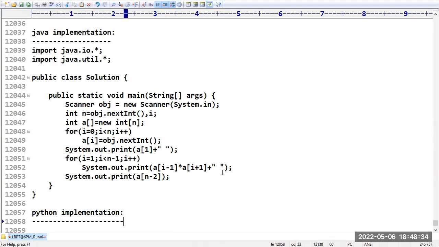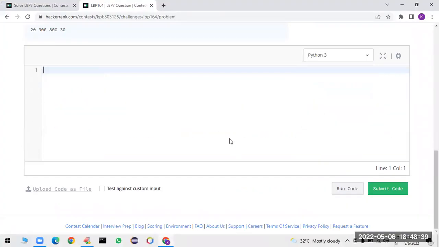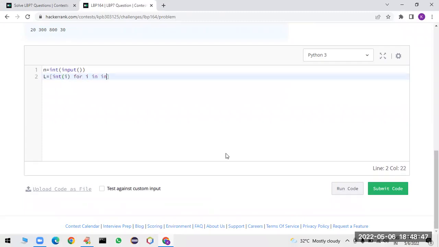So how can you solve this program in Python? You have to read the value of n and list L is equal to int of i for each i value in input.split(). Now, what is our next requirement? We have to print the first element, L of 1, comma, end is equal to space.